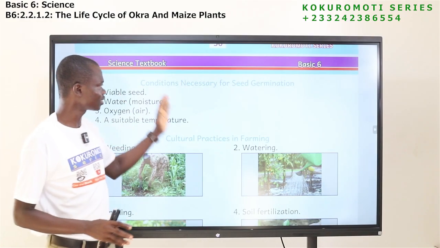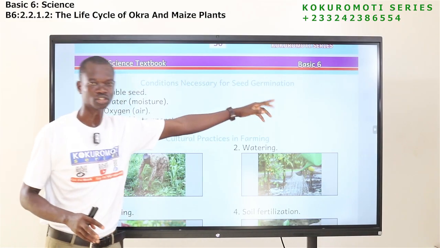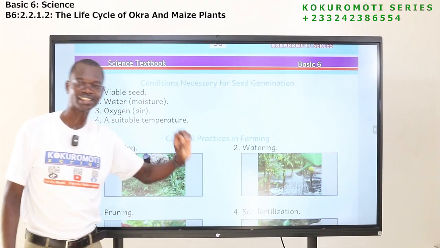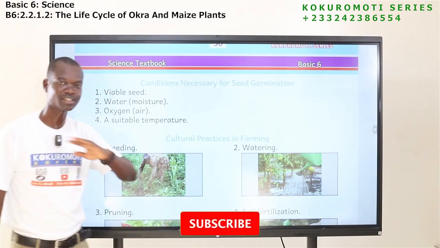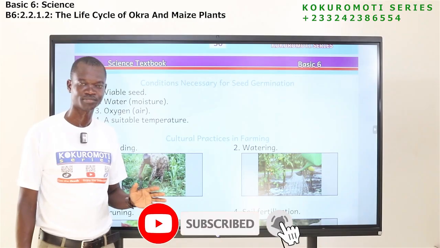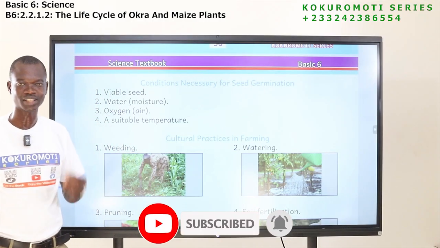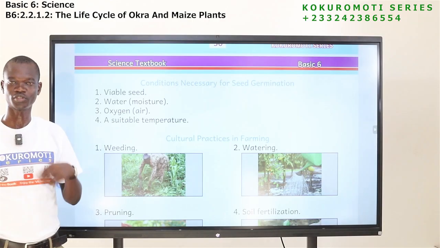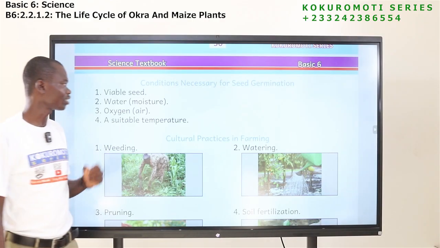So, conditions necessary for seed germination. These conditions are necessary, they are important, they are vital. If they are not there, seeds will not germinate. Even in the absence of one, it will be very difficult for germination to take place. Now let's look at them.